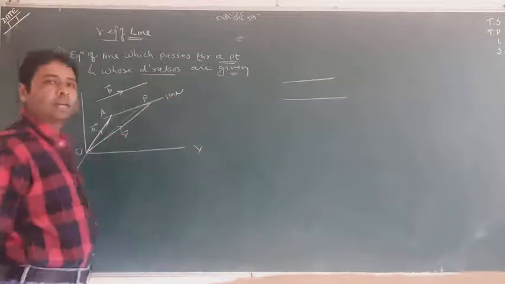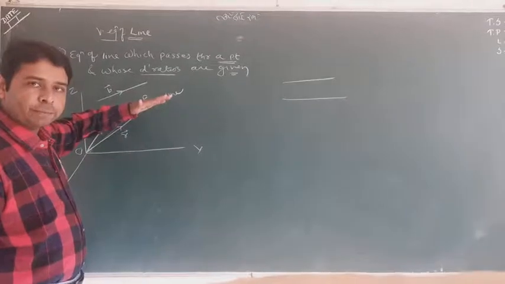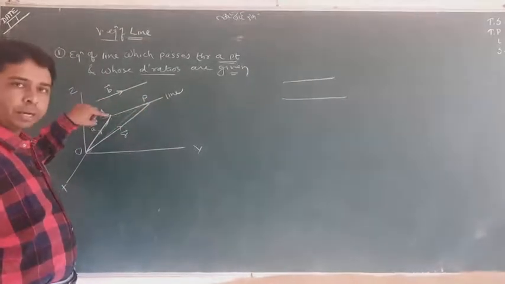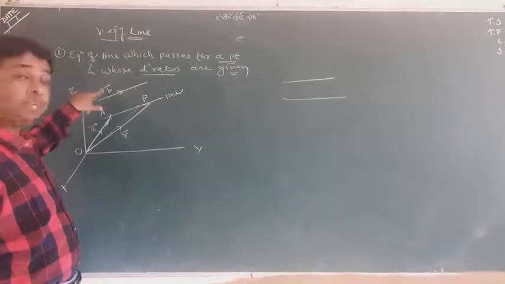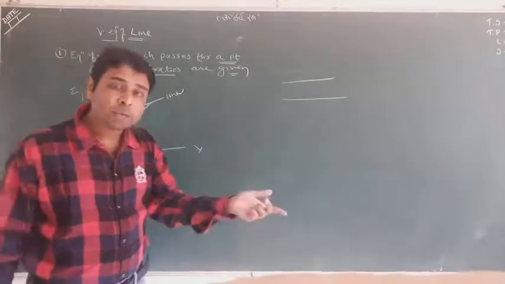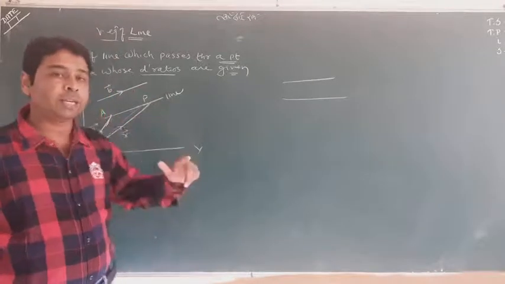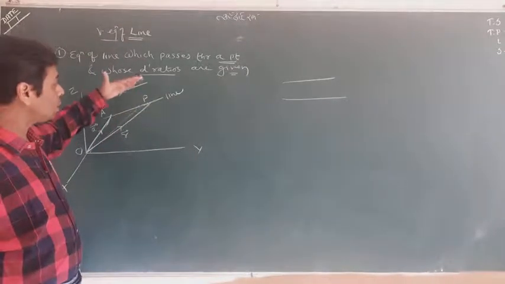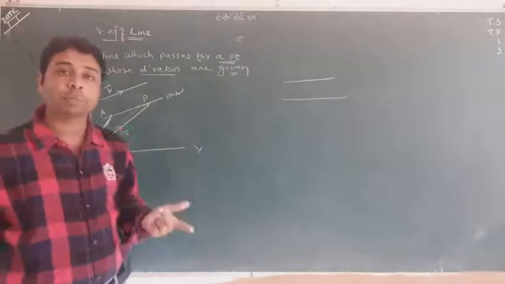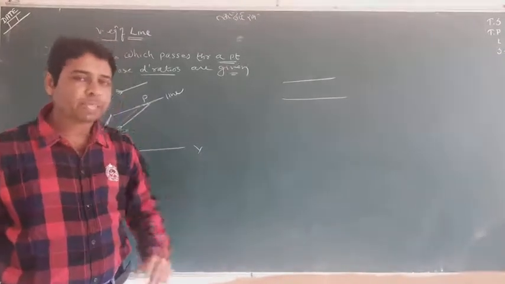This is the line. Again, try to understand. This is my line which is passing from A, whose ratio is B, or which is parallel to another vector which contains the ratio. I tell you one thing again, these two things are parallel, so their ratios are proportional, or you can take them equal also.